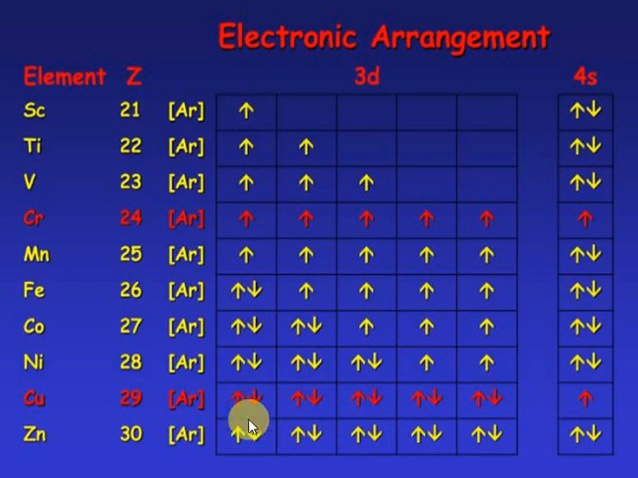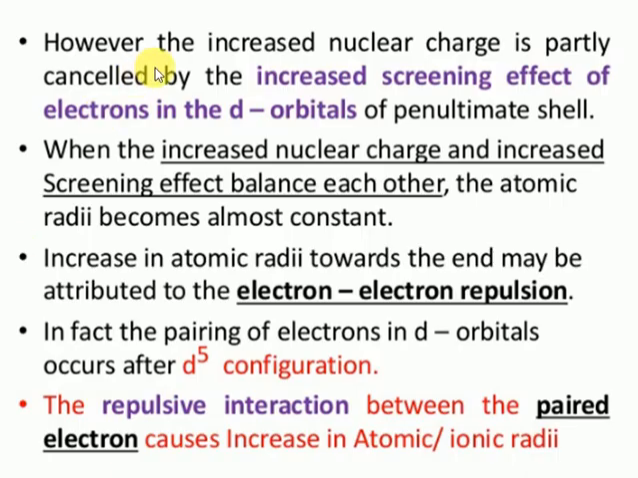The more unpaired electrons there are, the more repulsions are possible. That's the reason why, when compared with scandium, zinc has the larger atomic radius. You can see that the increase in nuclear charge is practically cancelled by the increase in the screening effect.